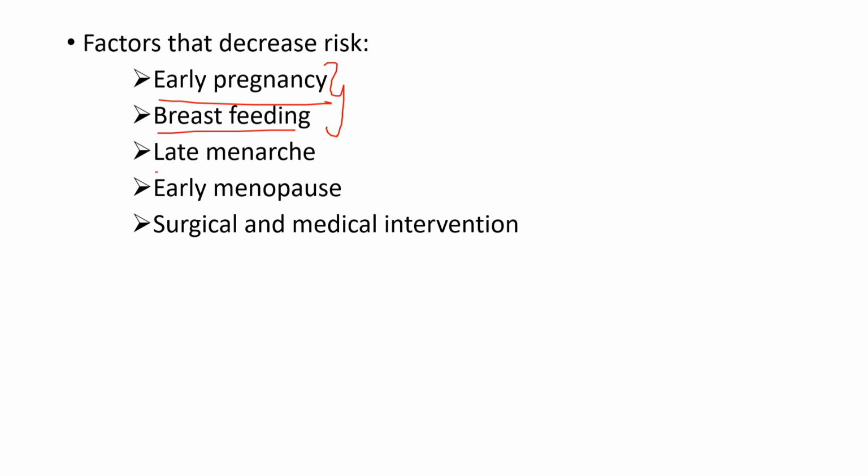In late menarche and early menopause: in late menarche, the female attains menarche, that is the starting of the menstrual cycle, at a late stage, so there will be decreased exposure of estrogen to the breast tissue. In early menopause, that is stoppage of the menstrual cycle at an early stage itself, there will also be decreased exposure of the estrogen to the breast tissue, so there will be decreased proliferation, reducing the risk of breast cancer. Another factor is surgical and medical intervention in family history positive patients.